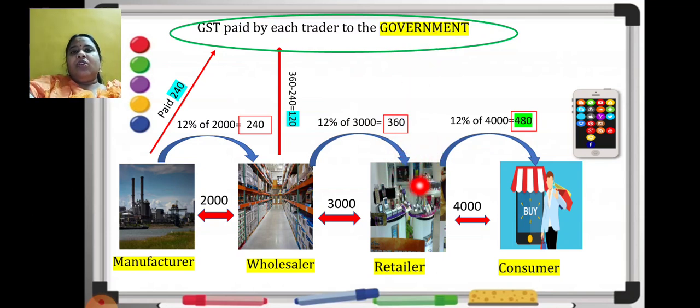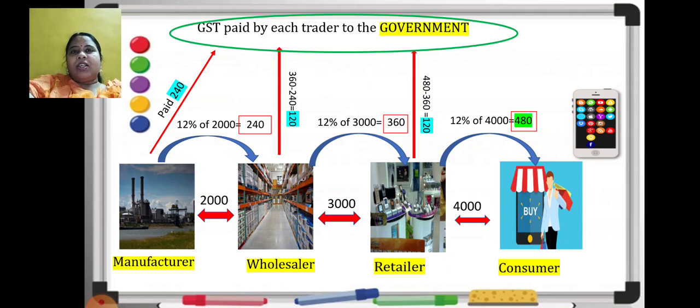Same thing the retailer will also do. I hope you are understanding. What will he do? He has collected 480, but he has paid 360. First he will keep that amount with him, and the leftover amount he will pay to the government. So see the subtraction, 480 minus 360, that is 120. So these are the transactions. This way GST is paid to the government in these 3 stages of transaction, or in the GST chain.